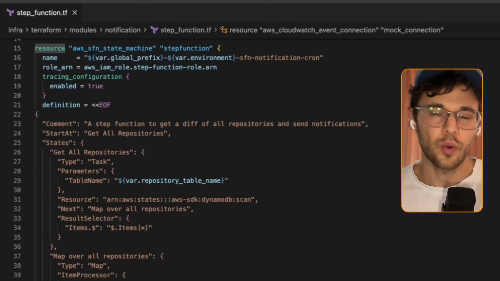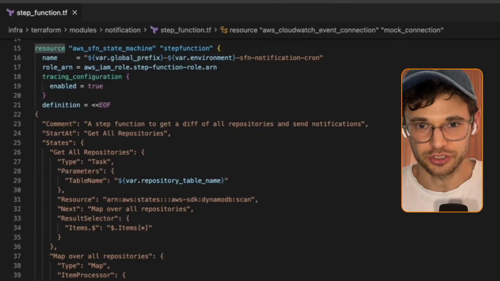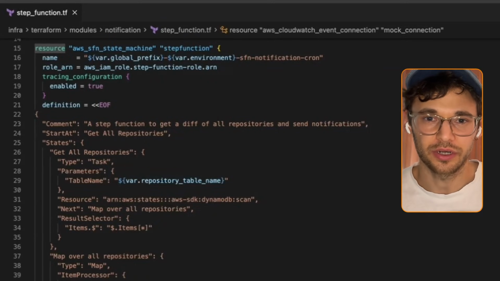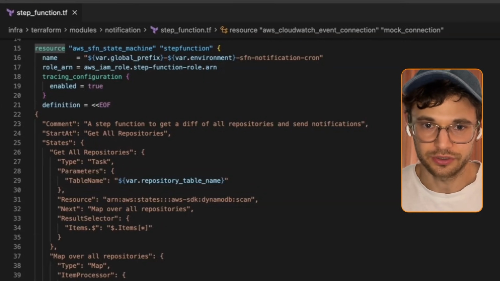But first of all, why do I like Lambda so much more than Step Functions? On the screen, you can see an example application of our CloudWatch book. And we have a pretty simple step function here. The only thing it is doing is fetching some data and doing some direct integrations.